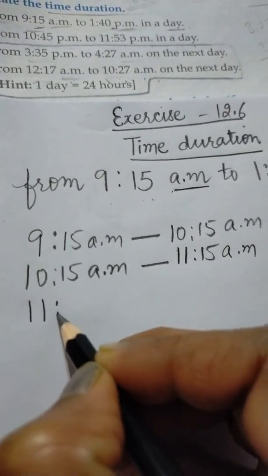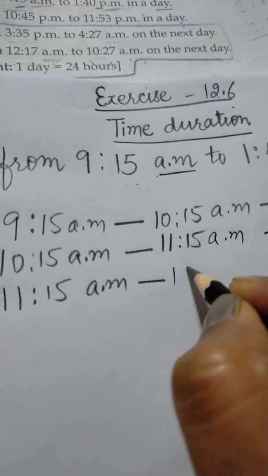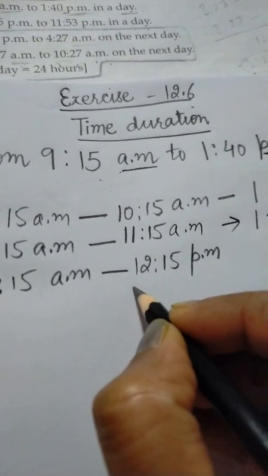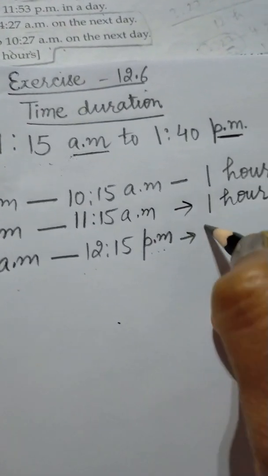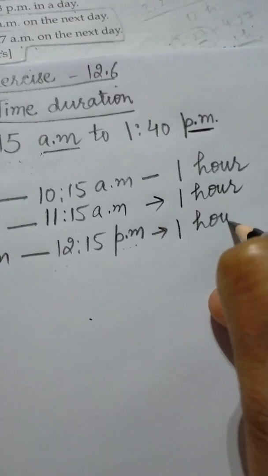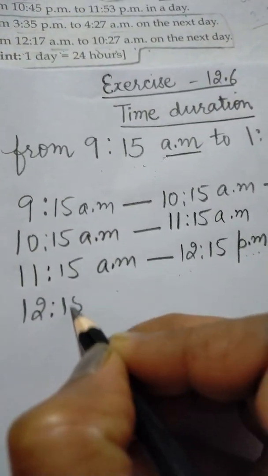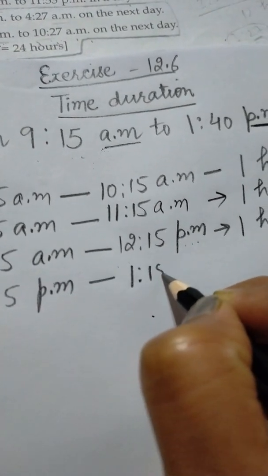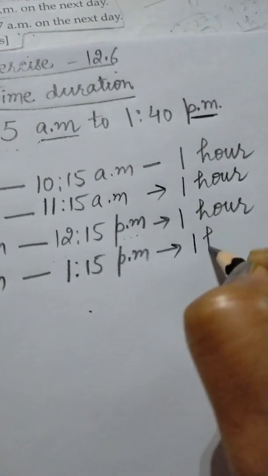Now 11:15 am to 12:15 pm, because after 12 o'clock am will be changed to pm. So here again the duration is 1 hour. Then 12:15 pm to 1:15 pm, the duration is 1 hour.